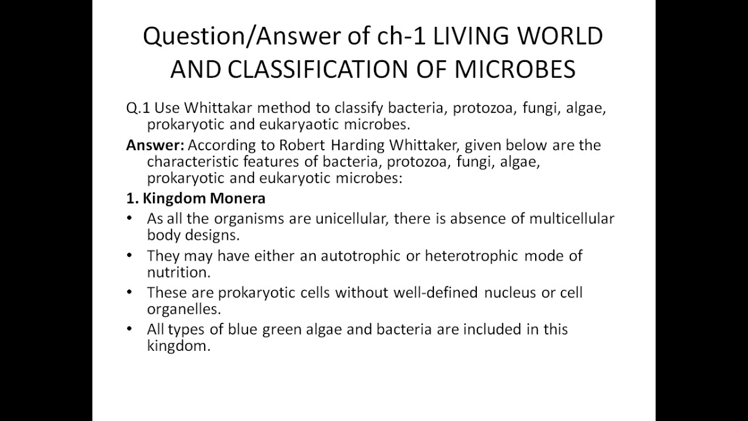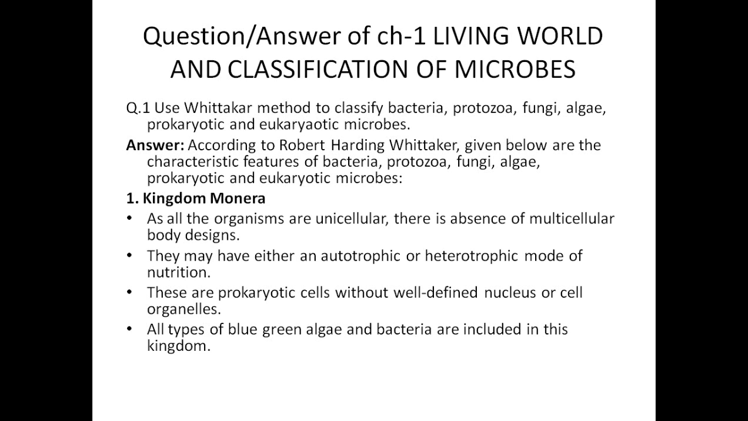Given below are the characteristic features of bacteria, protozoa, fungi, algae, prokaryotic or eukaryotic microbes. Everything is considered under Whittaker's classification, how to classify different types of microbes or organisms. What classification process did Whittaker follow? He first looked at whether the cell is prokaryotic or eukaryotic, and then multicellular or unicellular. On the basis of this, he divided the kingdom into five parts, that is Monera, Protista, Fungi, Plantae, and Animalia.